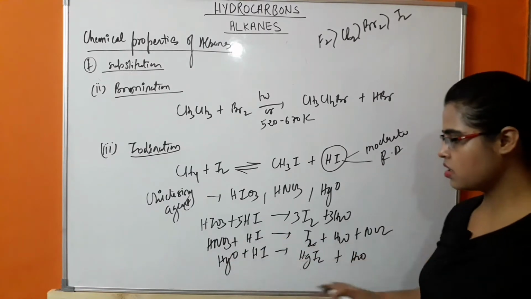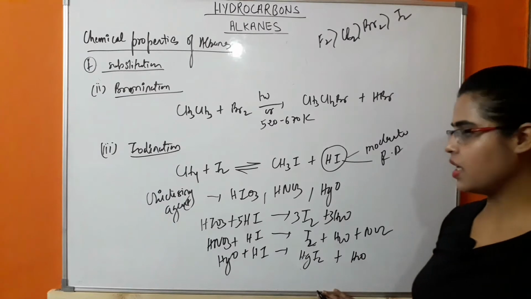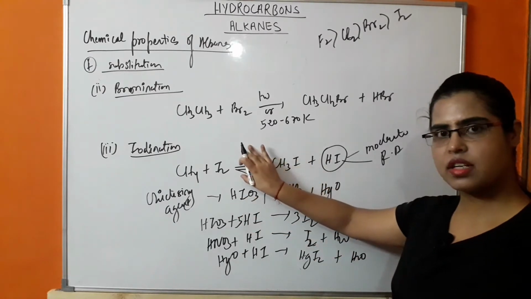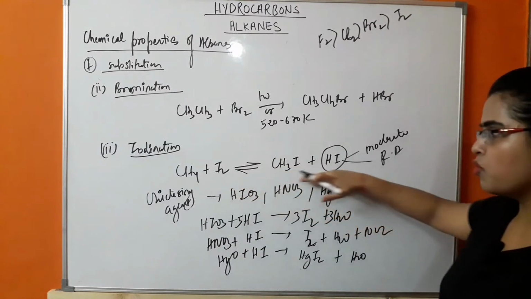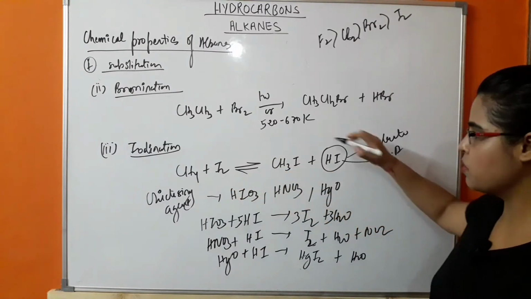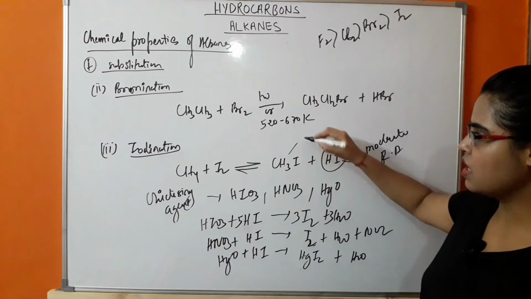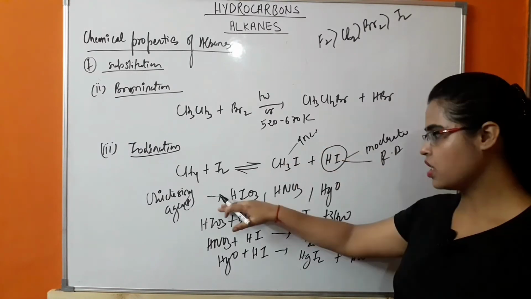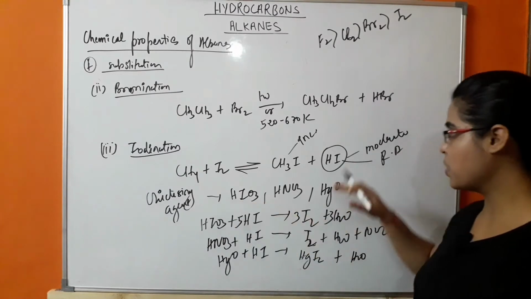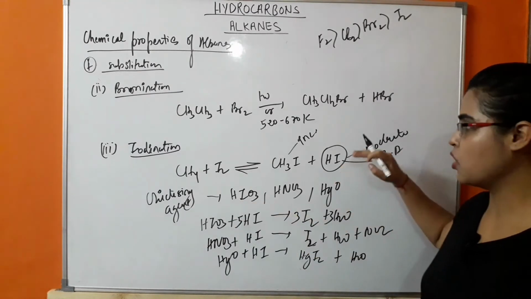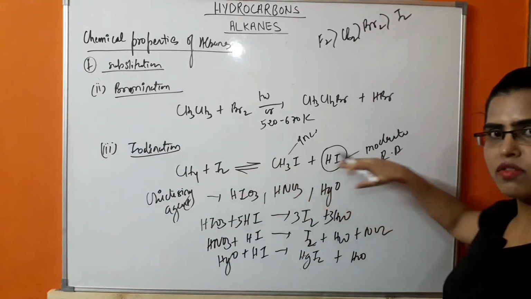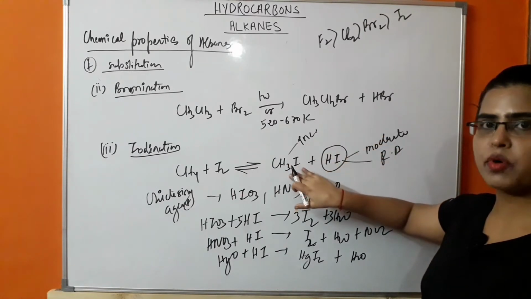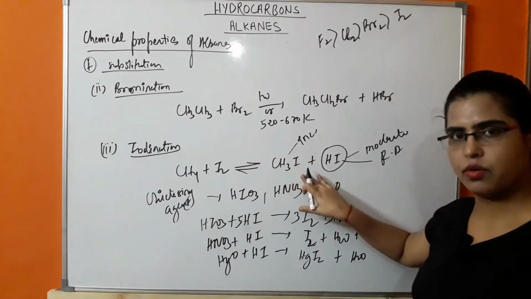Okay, so this is the reaction which will be represented when these oxidizing agents are used in this reaction. Then this reaction will move towards the forward direction. Because of that, there will be an increase in the production of methyl iodide. So these oxidizing agents are helping in the removal of this HI. Because of that, this reaction will move towards the forward direction. This will increase the production of methyl iodide.